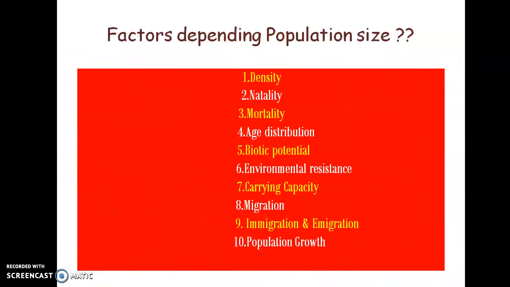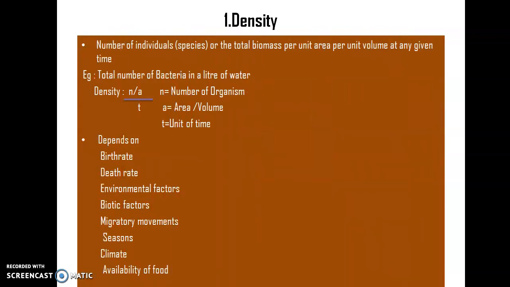Then let's move. What are the factors which generally affect the population size? These are the 10 different factors that generally affect a population size. So we will discuss the detail of each one. The first one is density. We know what is meant by density. Density is nothing but the number of individuals of a species or the total mass which is present in a particular area at a particular period of time. That is called density.